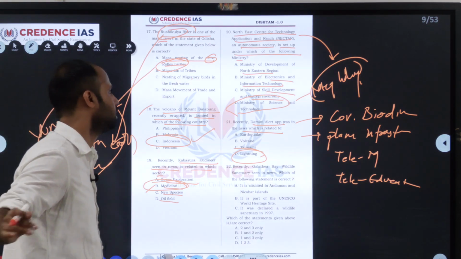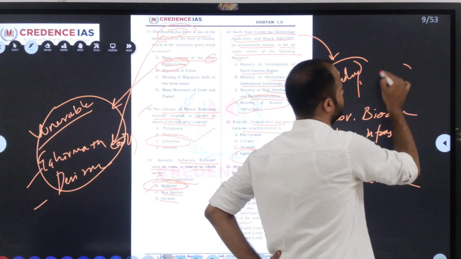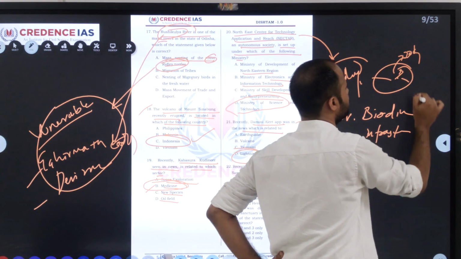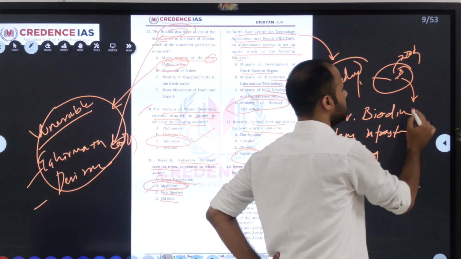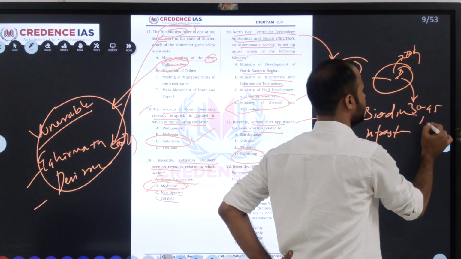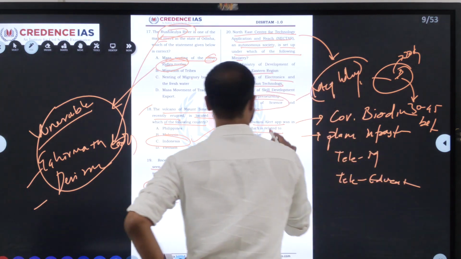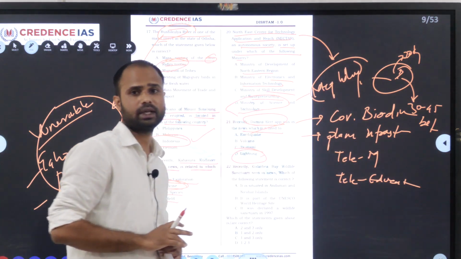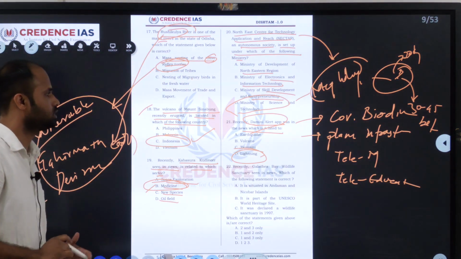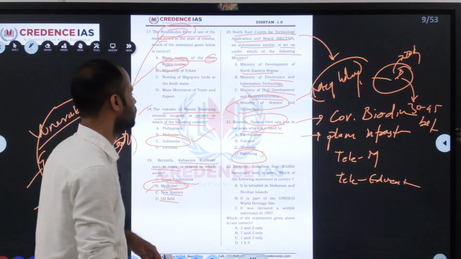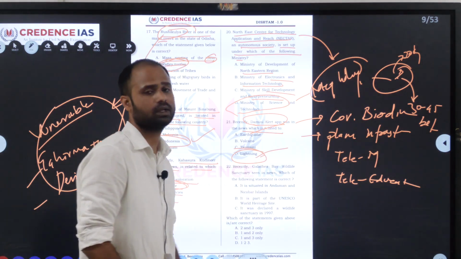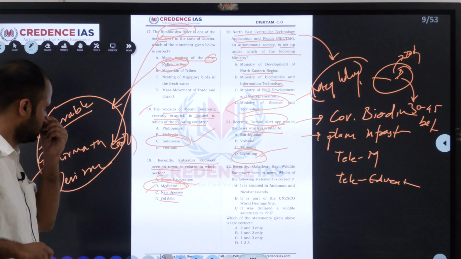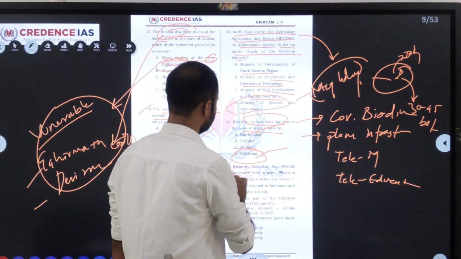If a person is located within a 20 kilometer radius from the lightning, it will alert that person based on the location 30 to 45 minutes before the lightning. So this is the application of Damini alert app, so that precaution measures can be taken or people can move to a safer place. So this is the application of Damini, which is for lightning, and developed by Indian Institute of Tropical Meteorology.